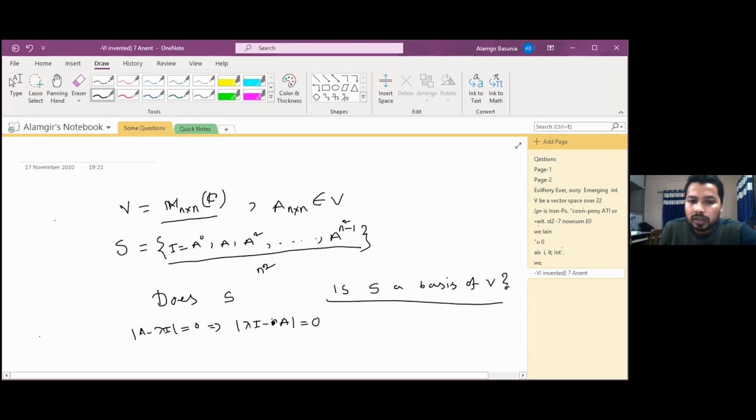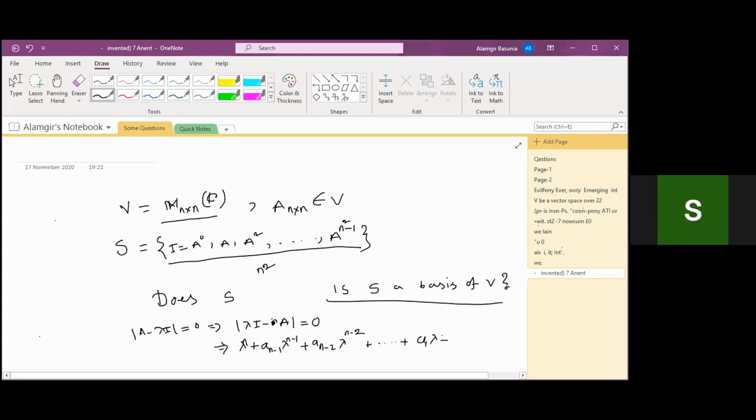Just a minus sign can occur in the case of n being odd. Then simply we can write lambda to the power n plus a n minus 1 lambda to the power n minus 1 plus a n minus 2 lambda to the power n minus 2, plus up to a1 lambda plus a0 is equal to 0, right?